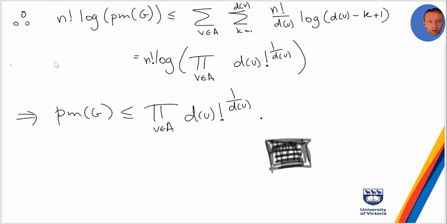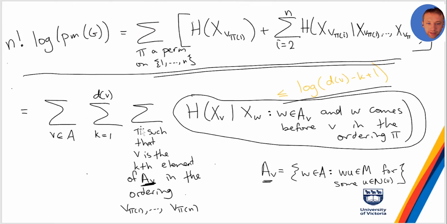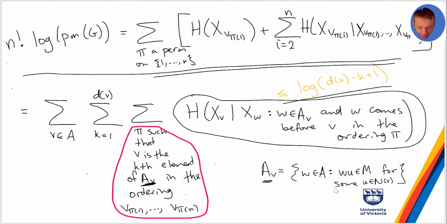So on the left side, we have n factorial times the log of the number of perfect matchings. On this side, we have the sum over all the vertices, and the sum from K equals 1 to d(V). And what was the role that K was playing? In this innermost sum, we were summing over all the permutations where V is the kth element of this set A_V.